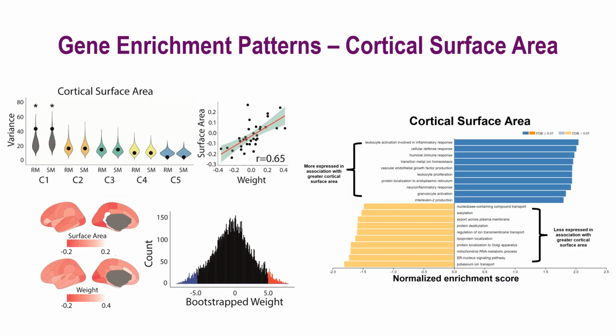As for cortical surface area, we also identified one significant component. Since group comparisons between isolated RBD patients and controls revealed that patients had increased surface area, we focused on understanding the gene expression of increased surface area. On the significant component, increased surface area was associated with a higher expression of positively weighted genes. Gene set enrichment analysis revealed that these genes were enriched for the inflammatory response.